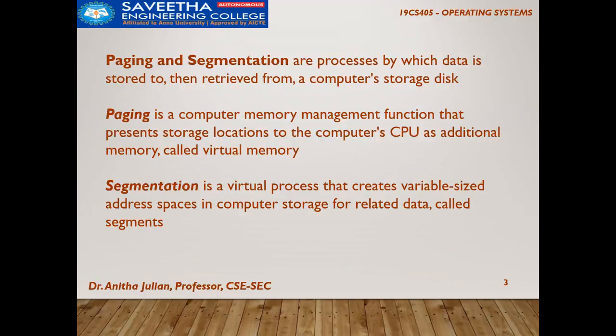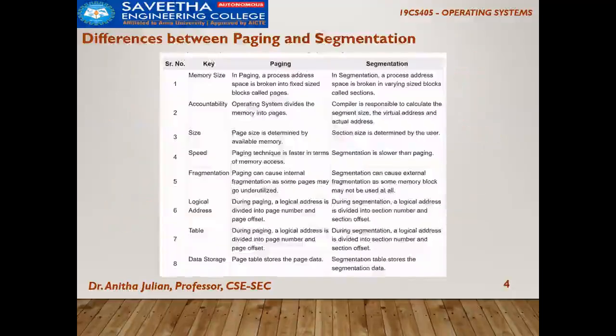We know that both paging and segmentation are processes by which data is stored to and then retrieved from a computer's storage disk. In the paging technique, we are using a fixed number of partitions, and the CPU generates a virtual or logical address based on which we fetch the data from the physical memory. Whereas segmentation creates variable sized address spaces, and these are called segments.